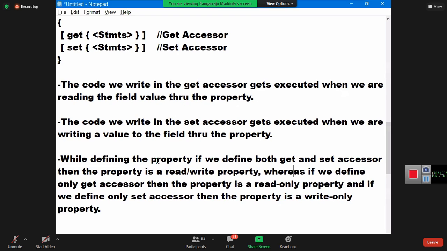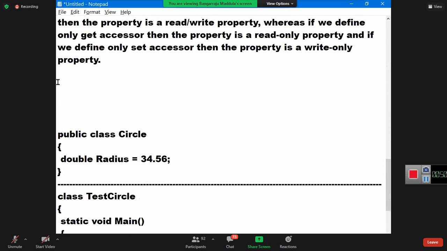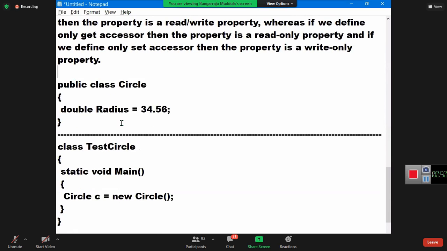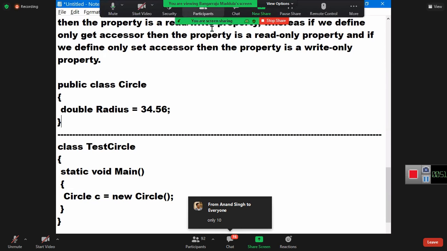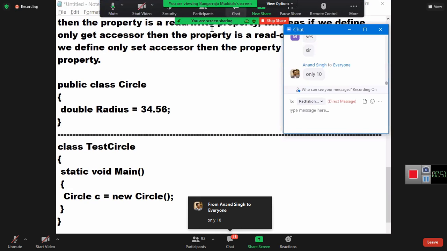So how to write the property? Okay, I'll show you. See guys, all of you carefully listen to me. I have 100 fields in my class. But I want to expose only 10 fields out of the class, not all the 100. So then, do I need to define properties for all the 100 or only 10? Only 10. Why? Whichever one you want to expose, only for that the property will come. Otherwise, no need to define a property. I want to expose 10, so the number of properties is also 10.